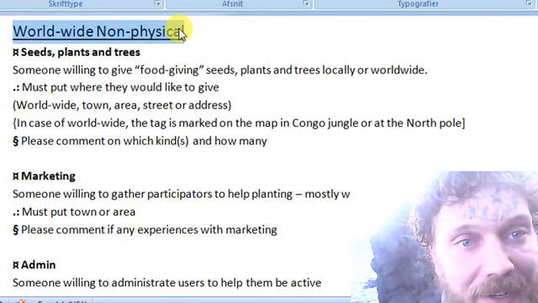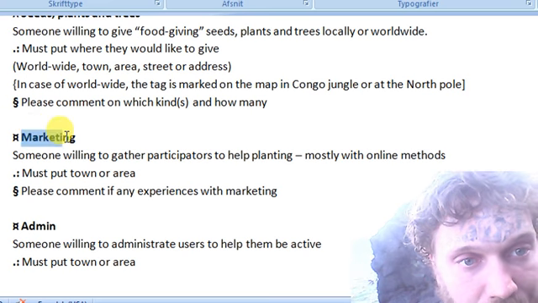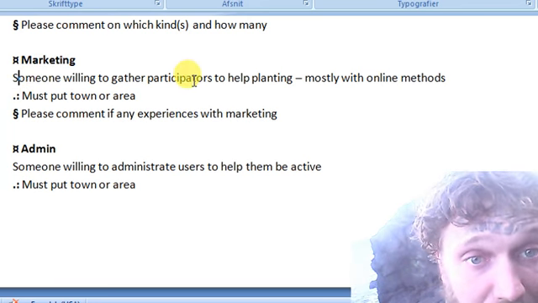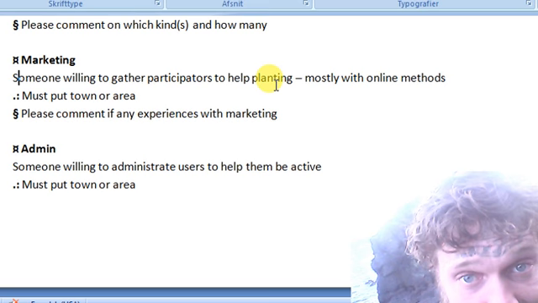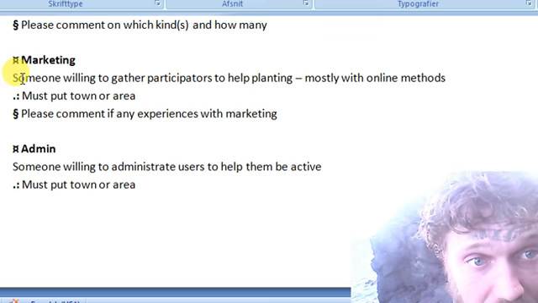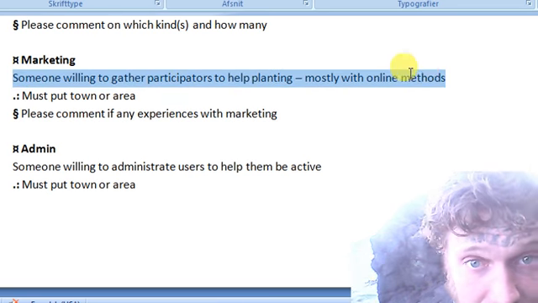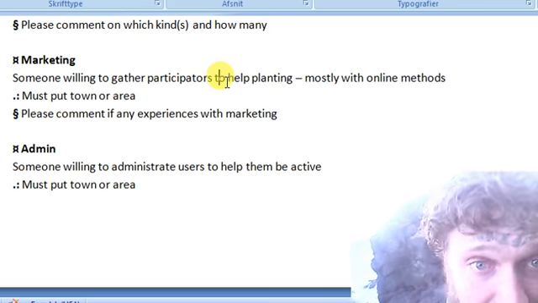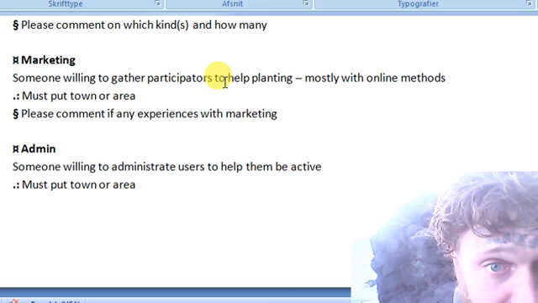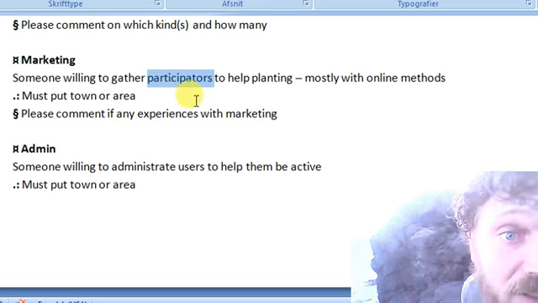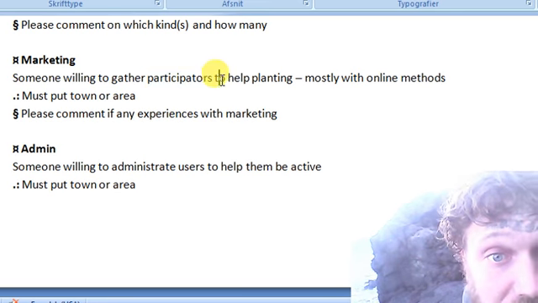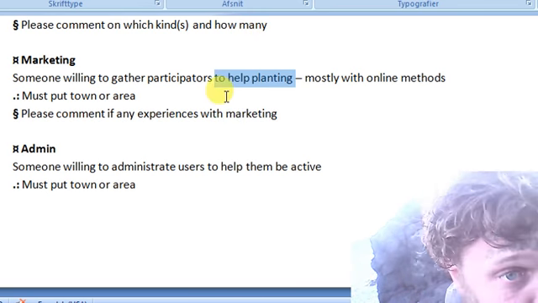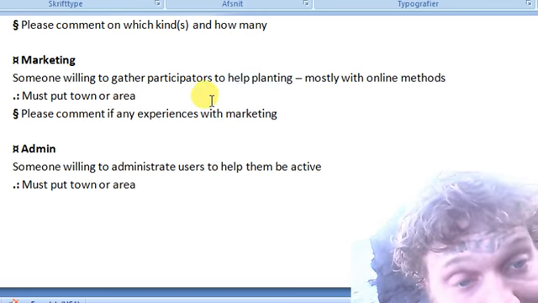Worldwide, non-physical. I described the seeds, plants and trees, so now we go to marketing. Someone willing to gather participants to help with planting, mostly with online methods. This is people who generally just want to market the website, but in a specific way, to ask for participants in certain categories, those most needed or which they prefer. Or they might even just do general marketing for the website, for the domain.